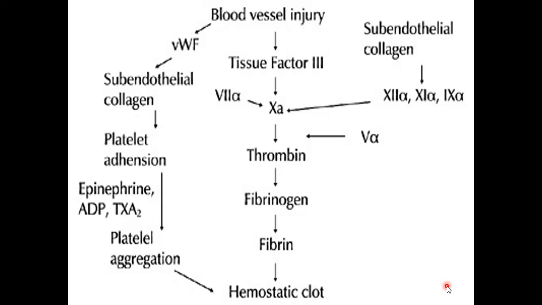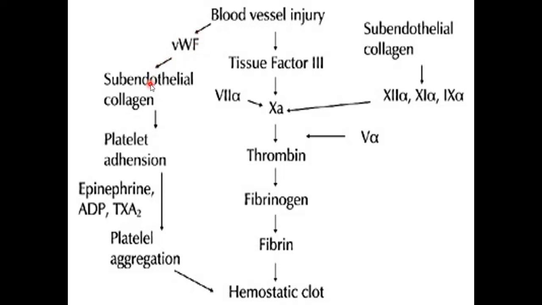Now this slide is basically to show you that all that we have discussed up till now is not occurring separately, but instead all these events are occurring simultaneously. As soon as there is injury to the vessel, there is activation of the platelets, and adhesion of the platelets to the subendothelial collagen, and von Willebrand factor helps in the platelet adhesion.